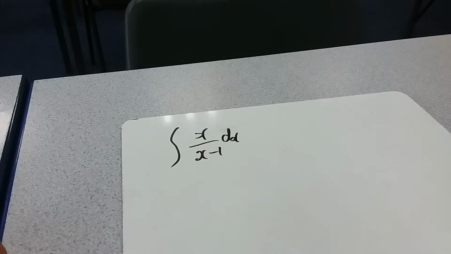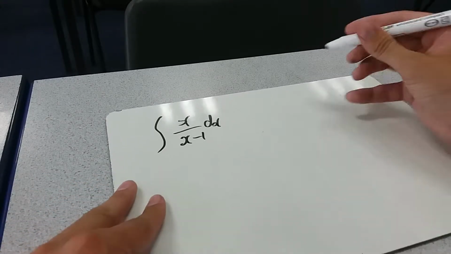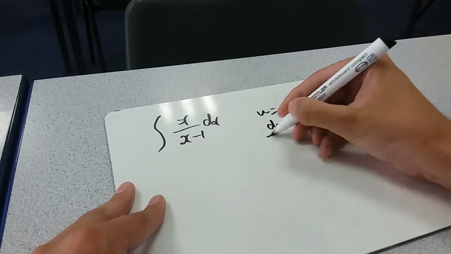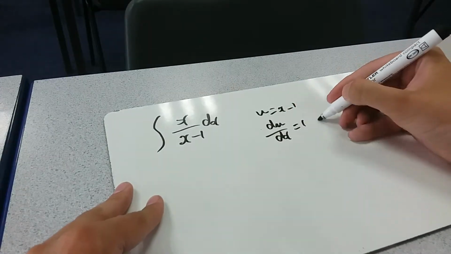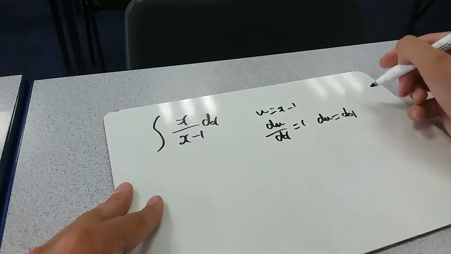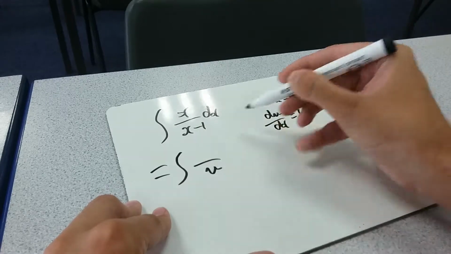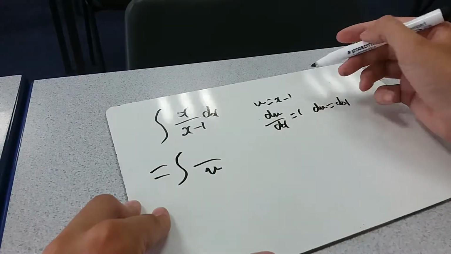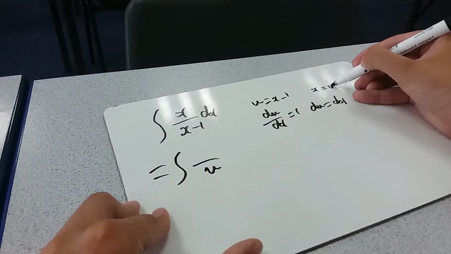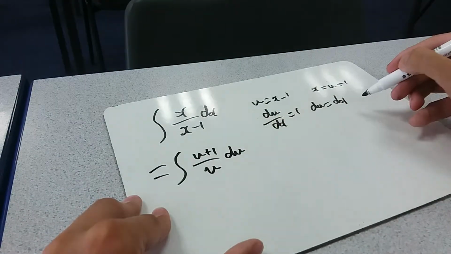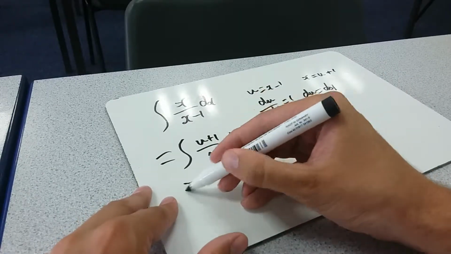Okay, here it is. Pause the video and then I'll go through the solution. Okay, solution. We've got u equals x minus 1, du dx equals 1, so just du equals dx. This thing over here, the bottom is definitely u. The top, if we rearrange this for x equals, we've got x equals u plus 1. So this is u plus 1 over u du, because dx is just the same as du, which we can split up.